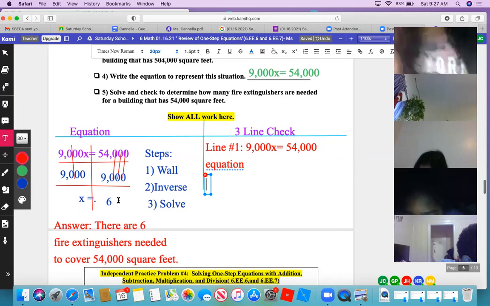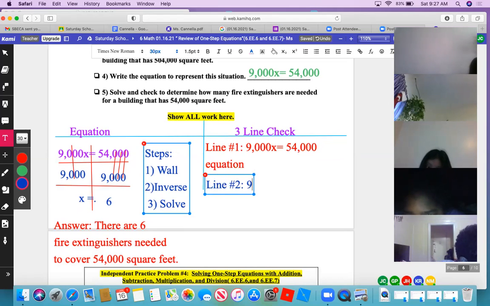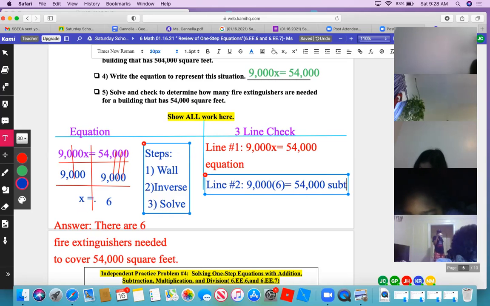Now that I know x is 6, what goes in place of x? The place of x is 6. Yes. Are we multiplying? Are we adding? What are we doing with 9 and 6? Multiplying. Yes. We're going to call what we just did substitution.